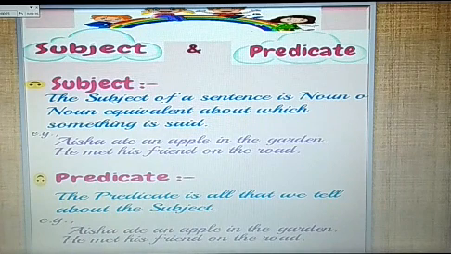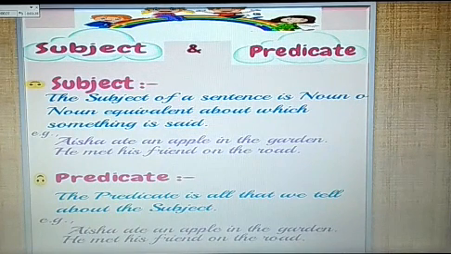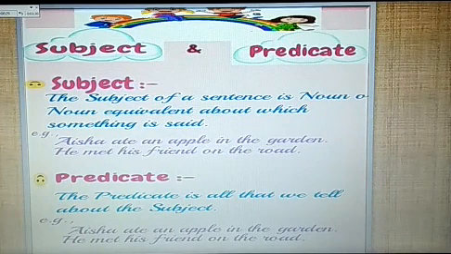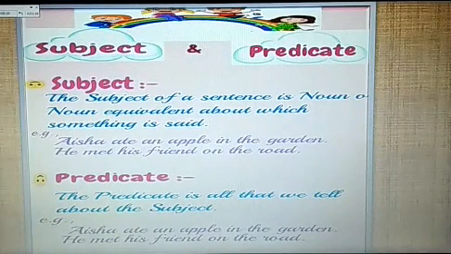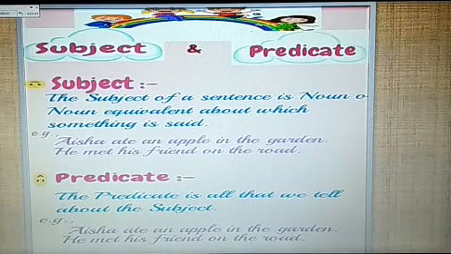Second, predicate. The predicate is all that we tell about the subject. For example, Aisha ate an apple in the garden. Here Aisha is the subject and the rest of the sentence is something that tells about the subject. Okay?